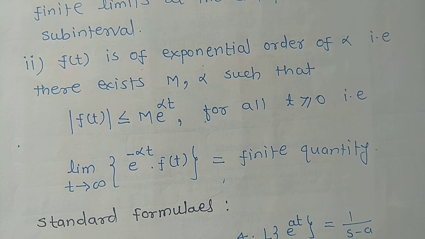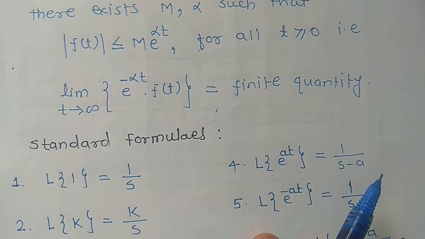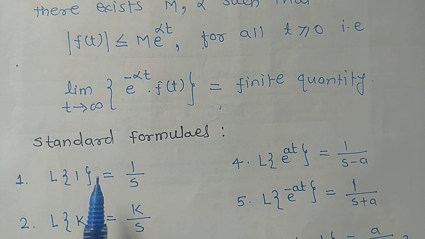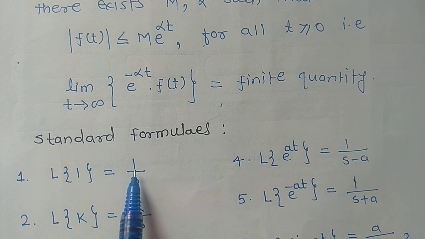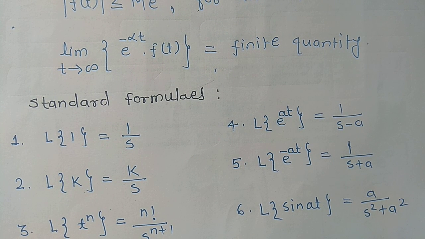Next, what are the standard results or standard formulas of Laplace transform? Friends, see the first formula. Laplace transform of 1 is equal to 1 by s. Laplace transform of a constant k is equal to k by s.